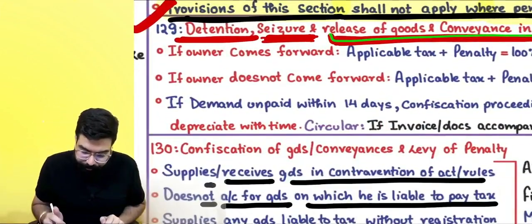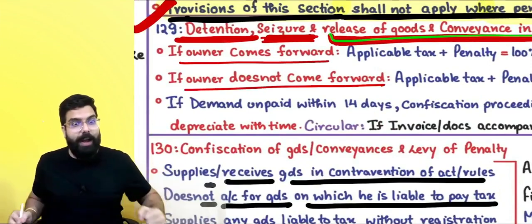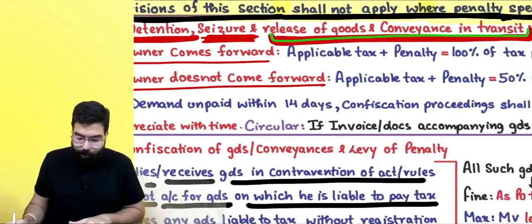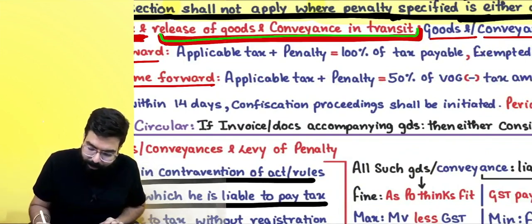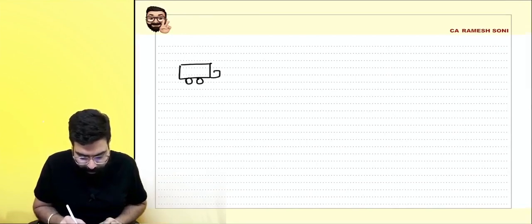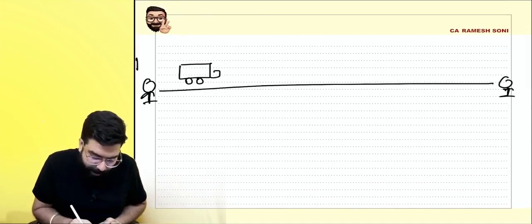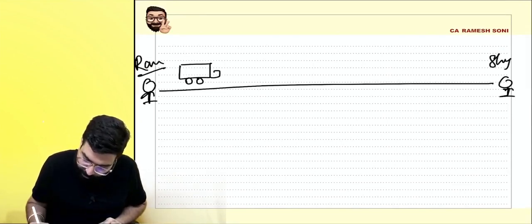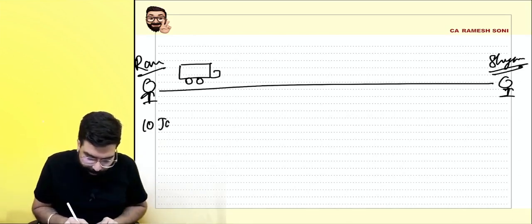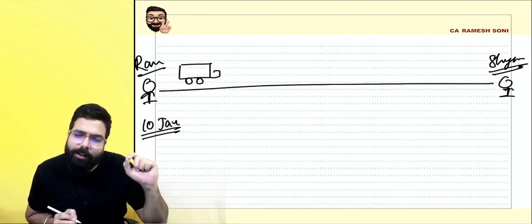Always remember, owner comes forward, owner does not come forward. If the owner comes forward and says I am the owner, then baba, the penalty is less. If the owner does not come forward, the penalty is more. Always remember, everyone tell me one thing. I sold some goods. I put the goods in a truck and sent them to Ram. Ram went ahead and sent to Sham. My question is, when Ram sends the goods to Sham, supposing it is 10th of January, will he pay the tax of the month of January on 10th of January only?